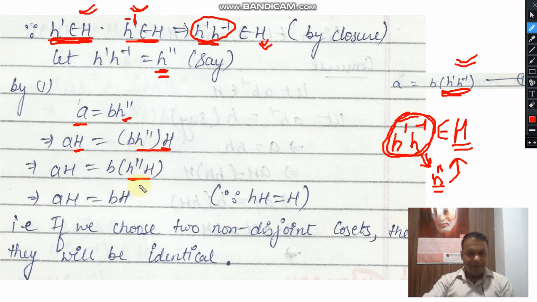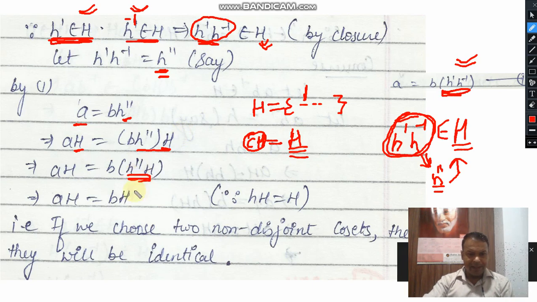As in our previous lecture, we have already discussed that if H is a subgroup and you are creating cosets by taking any element from G, let us suppose I am taking any element C, then CH will be a left coset. If you take an element from the subgroup to create a coset, then the resultant coset will always be identical to the given subgroup. So this part will be equal to H.